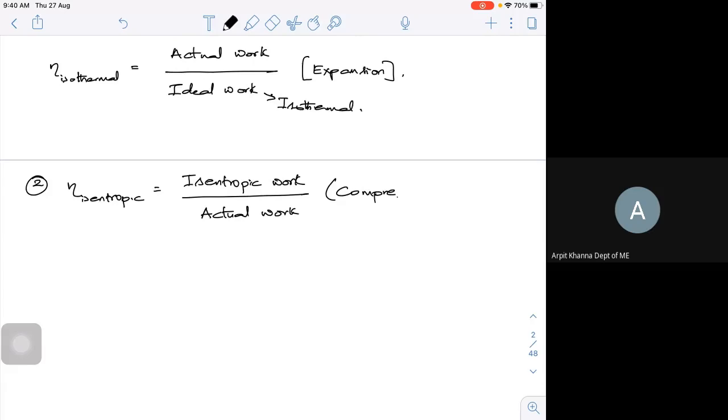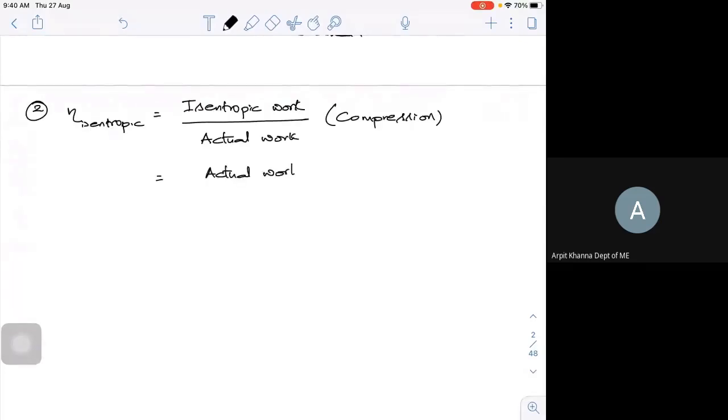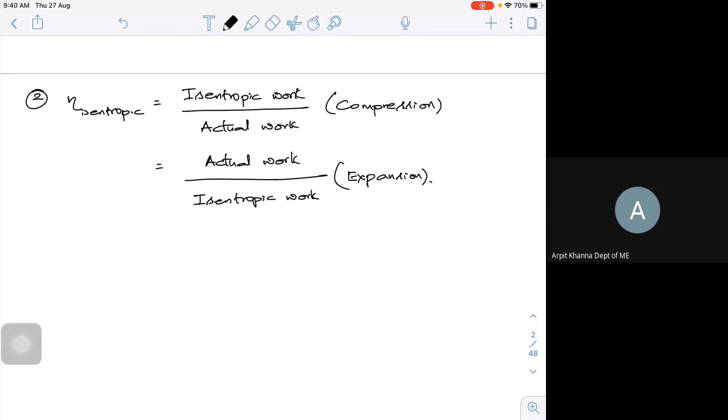Similarly, it is actual work to isentropic work for the expansion process. This is about your isentropic efficiency. Even though we also know that isentropic is a little bit difficult, because maintaining the entropy constant, ensuring that there is no heat loss, is once again very difficult. So isentropic and isothermal are idealistic conditions, idealistic processes.